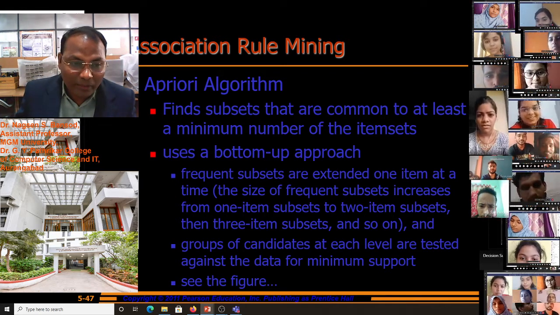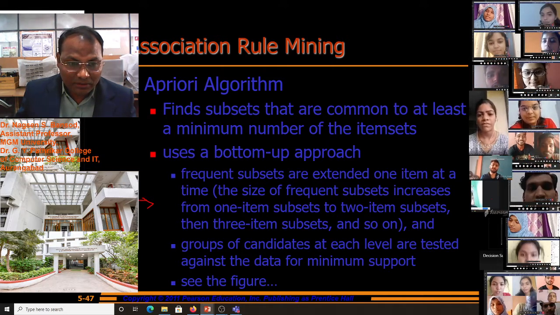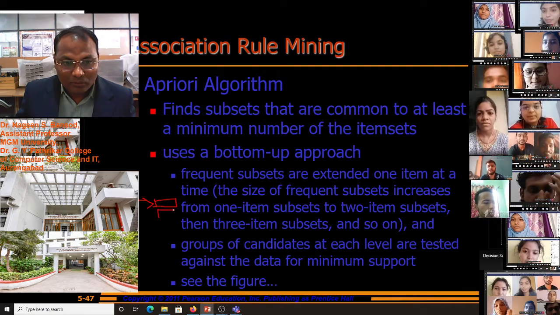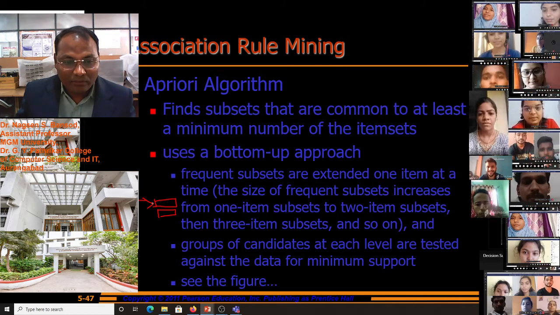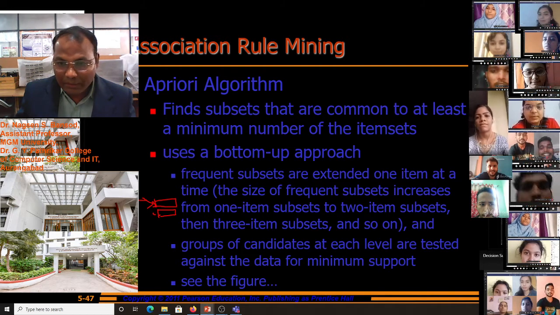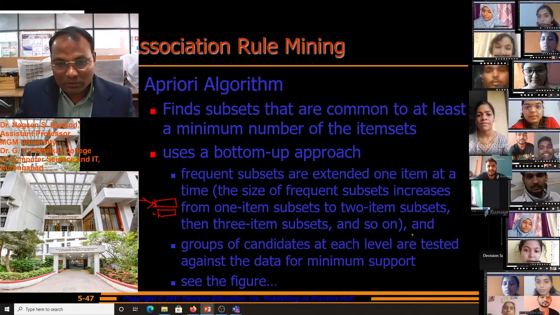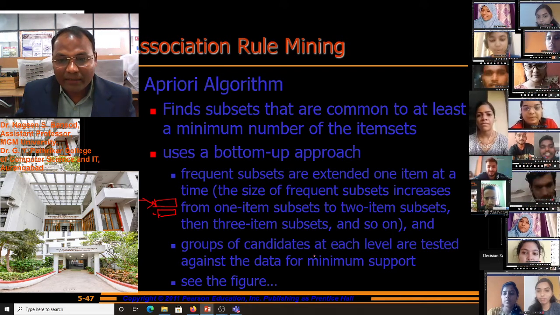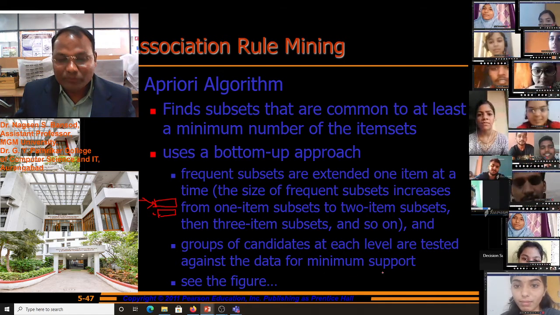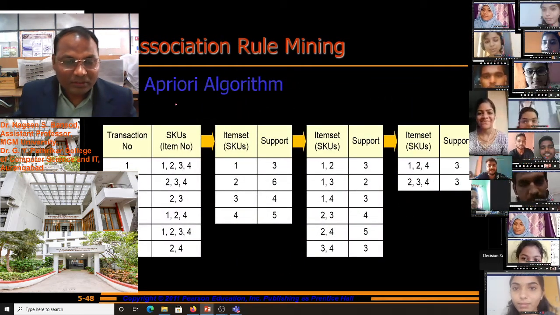Suppose we want to buy only the laptop, but then with this atom subset we extend our products to buy. We buy the antivirus, we buy some services with the laptop. Then the three atom subset and so on. And the group of candidates at each level are tested against the data for minimum support. See the figure. This is the Apriori algorithm.